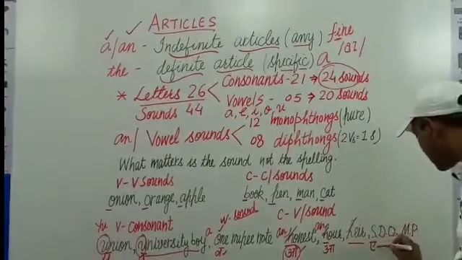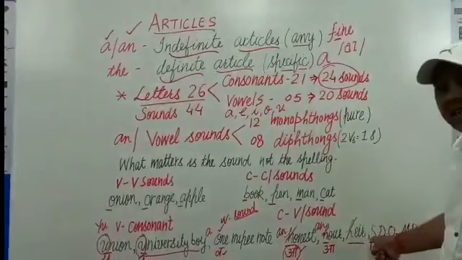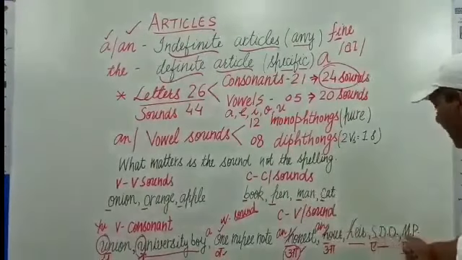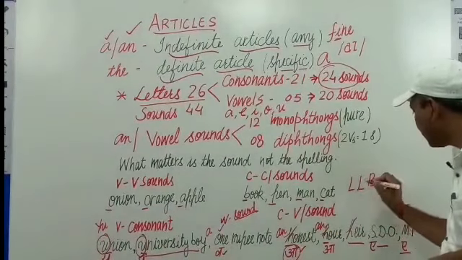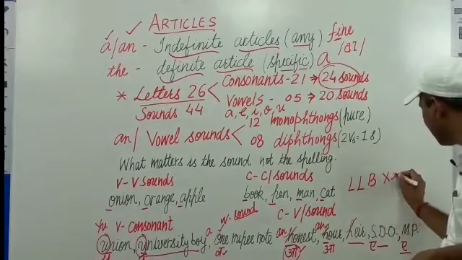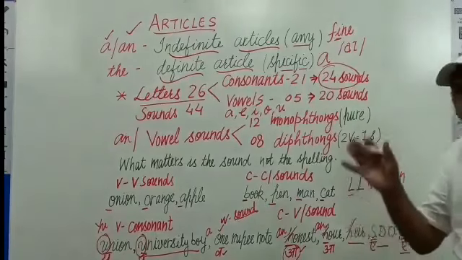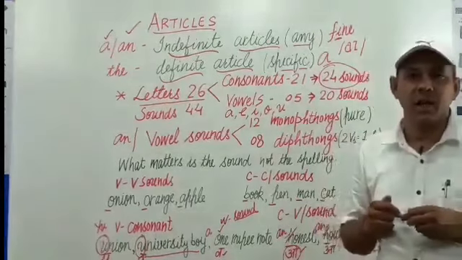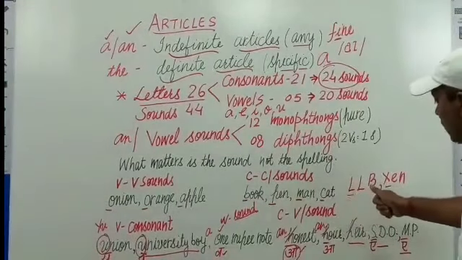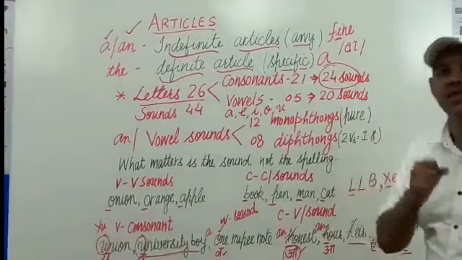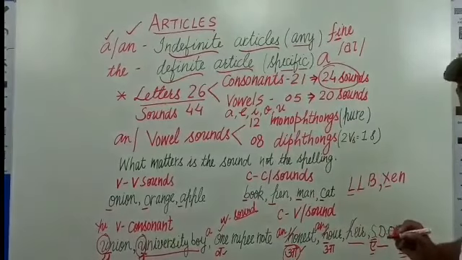And next, some abbreviations. Of course, these abbreviations start with a consonant, S, M, etc. There are so many others also, L, L, B, action, L, X, S, M, all of these letters are consonants. But when we pronounce these abbreviations, a vowel sound is produced at the initial position. S, an E sound is produced. M, an E sound is the initial sound.